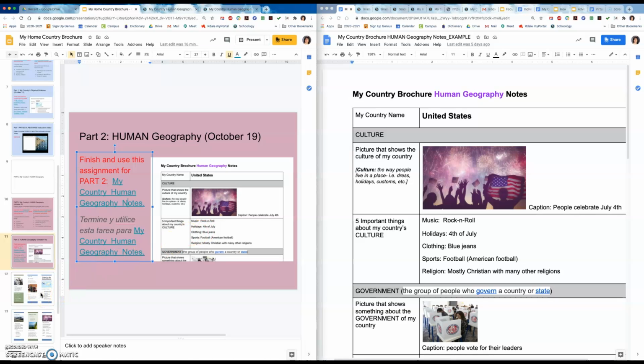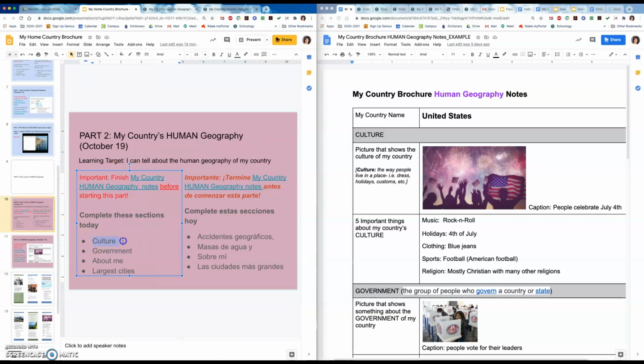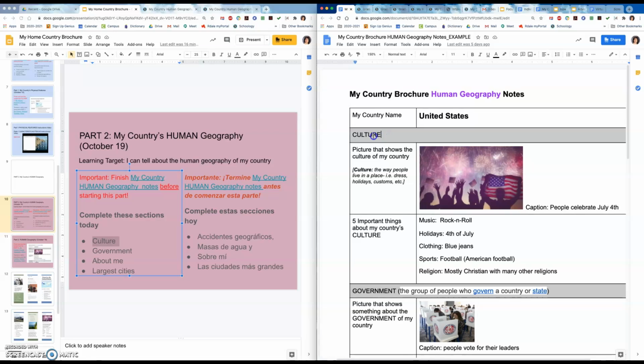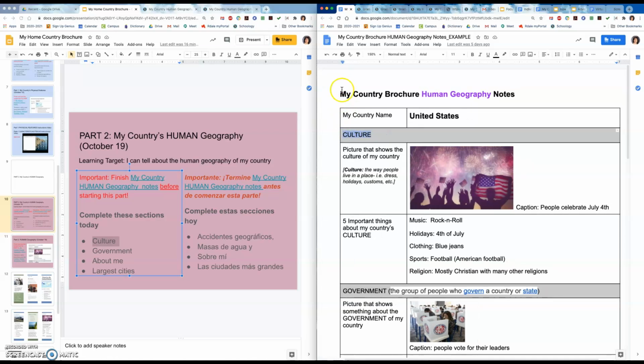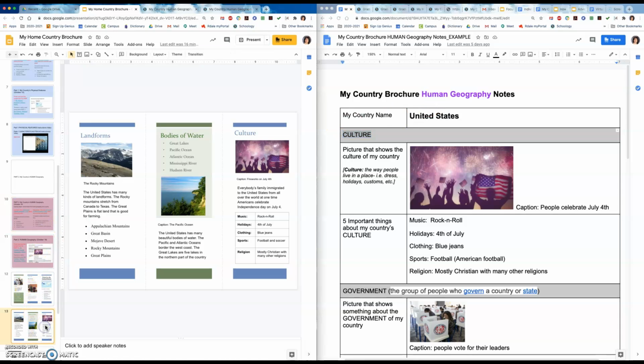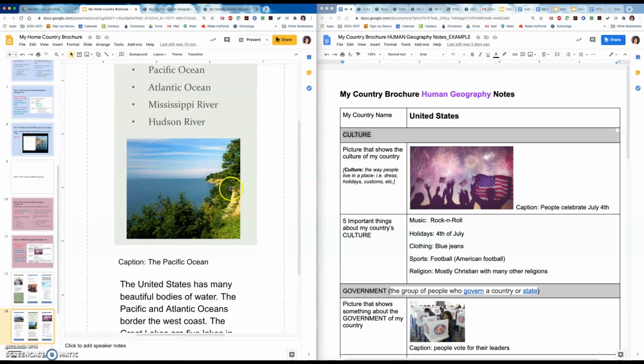You can see here, the first thing that we are supposed to do is the culture. So I will go here to culture in My Country brochure. The first thing you need for culture is, let's see if I can make this a little bit bigger. You can zoom in.